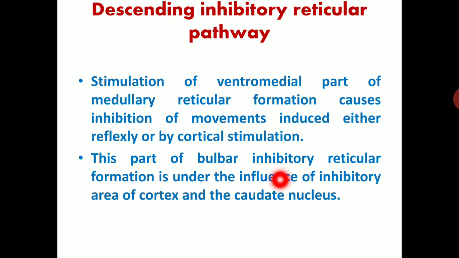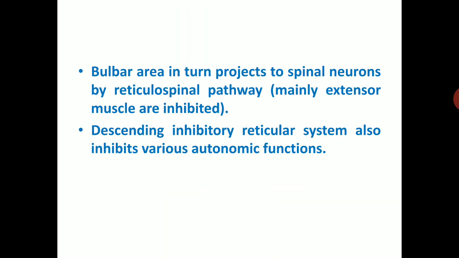Now, the descending reticular system. In the descending inhibitory reticular pathway, stimulation of the ventromedial part of the medullary reticular formation causes inhibition of movement induced either reflexly or by cortical stimulation. This part of the bulbar inhibitory reticular formation is under the influence of the inhibitory area of the cortex and the caudate nucleus. The bulbar area in turn projects to spinal neurons by the reticulospinal pathway and mainly extensor muscles are inhibited. The descending inhibitory system also inhibits various autonomic functions.